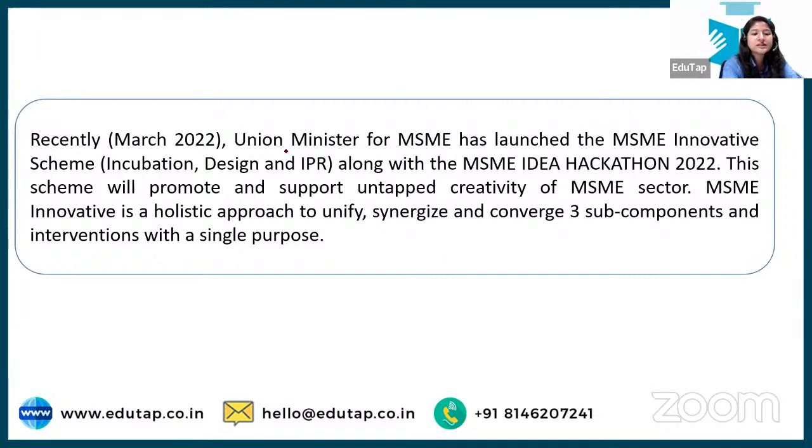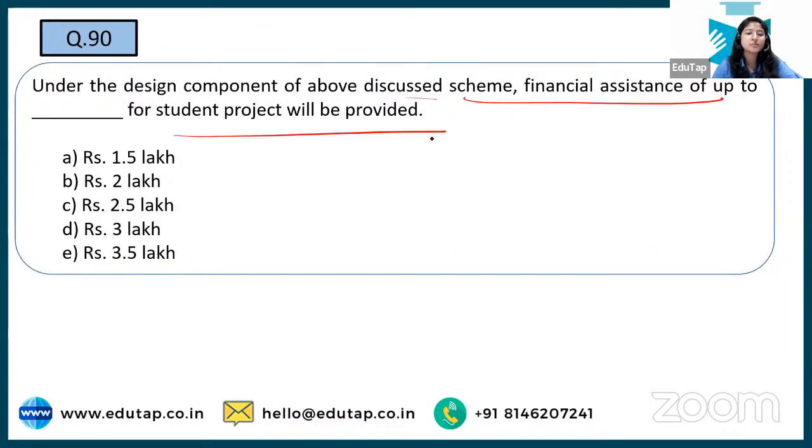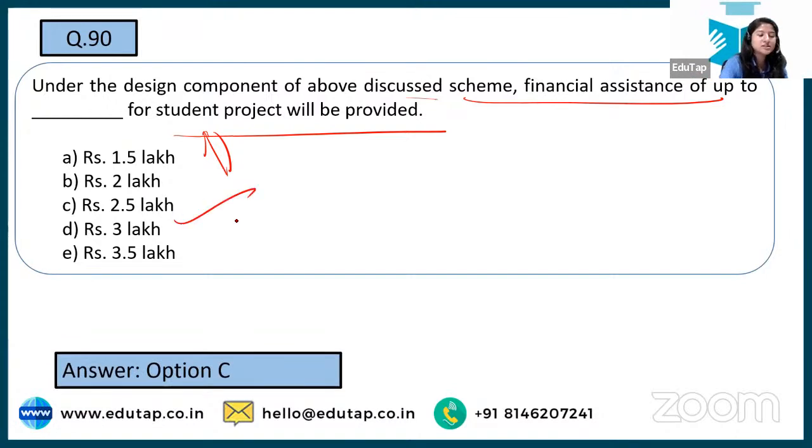Next, recently the Union Minister of MSME has launched the MSME Innovative Scheme. Okay, so this is the same paragraph. Next, under the design component of the above scheme, financial assistance up to how much has been projected? How much for the student project? Under this hackathon released under this particular scheme, according to what your initiative would be, financial assistance will be provided. So for the student project, it is option C, that is 2.5 lakh.